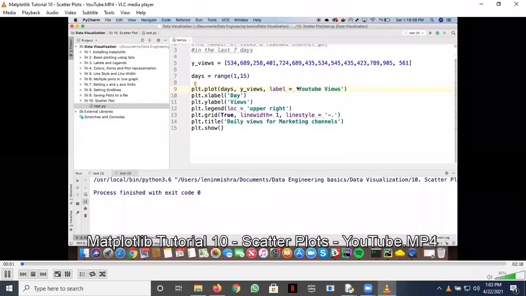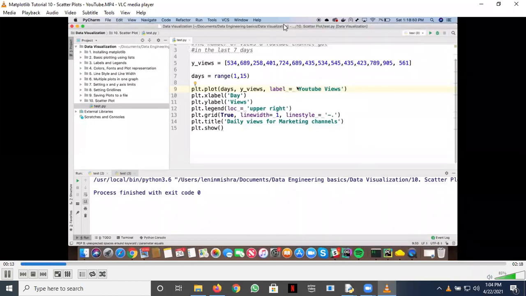Hello everyone, welcome to the 10th Python tutorial for data visualization with Matplotlib. Today we will learn about scatter plots. Until now all we have learnt about is line plots, and today we'll talk about scatter plots. Now what are scatter plots? Scatter plots are basically a set of points plotted on a horizontal and vertical axis. Now, they don't consist of lines. They are especially important in statistics because they can show the extent of correlation between two different kinds of variables. In fact, two or more different kinds of variables.